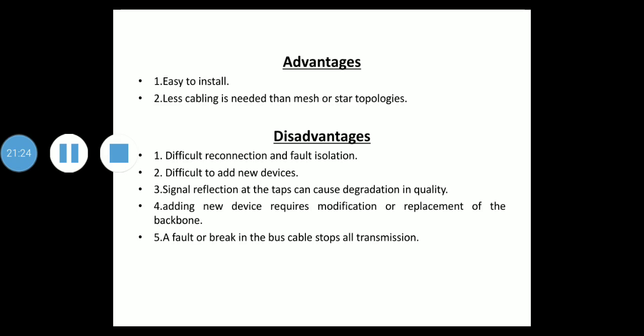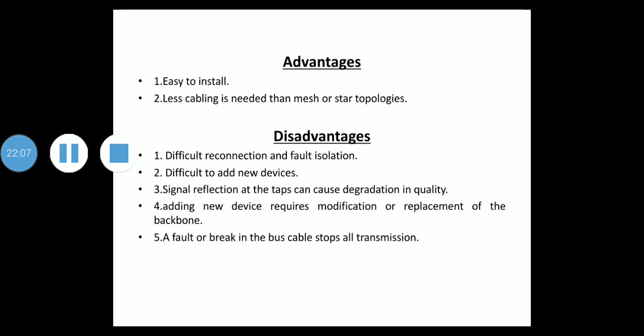The disadvantages include difficult reconnection and fault isolation. So this is the first disadvantage, difficult reconnection and fault isolation. Second, difficult to add new devices. Okay, so we'll discuss the first disadvantage. Difficult reconnection and fault isolation means a bus is usually designed to be optimally efficient at installation. So it becomes more difficult to add new devices. That is the second disadvantage, difficult to add new devices.